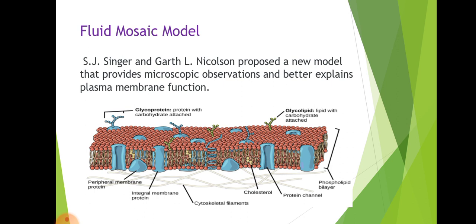You see the diagram. In the upper part, glycoproteins are there. Protein with carbohydrates attached is called a glycoprotein, and glycolipids are there, which are lipids attached with carbohydrate, called glycolipids. If you see the bottom of the diagram, left to right, I am going to discuss.